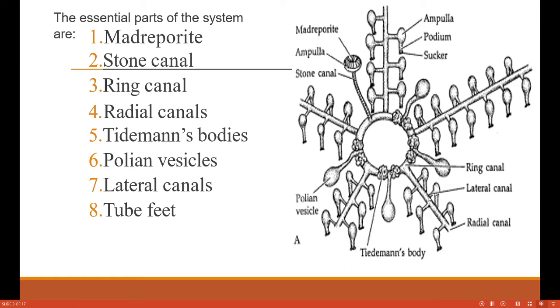Then the lateral canals, with the radial canal and lateral canal, and the last are the tube feet. So these are the structures found in the water vascular system. These are the main parts of the water vascular system found in the starfish.